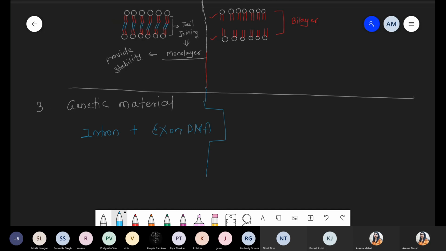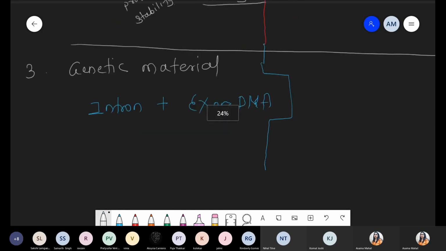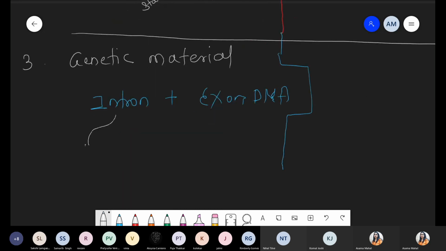Can you tell me what is the meaning of intron and what is the meaning of exon DNA? Quickly tell me. Remember this point, the intron part is associated with the Archaebacteria. Yes, Pratyusha, very good. So introns are basically non-coding genes. And non-coding means what?